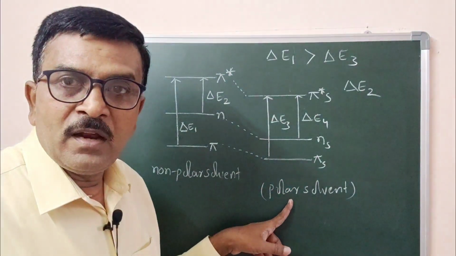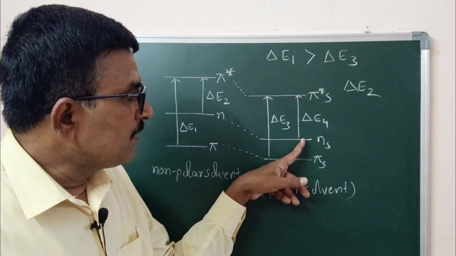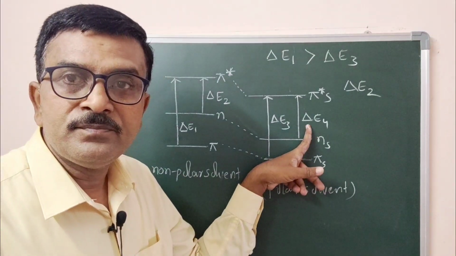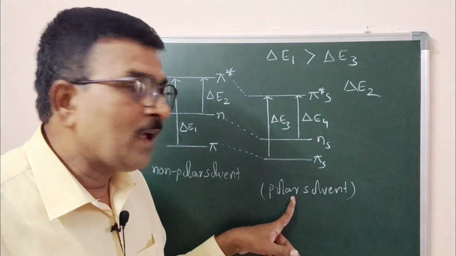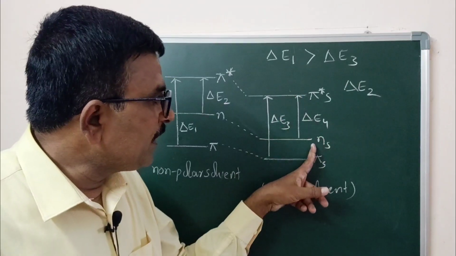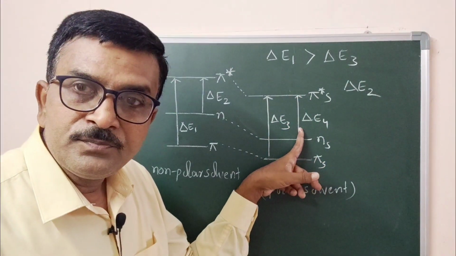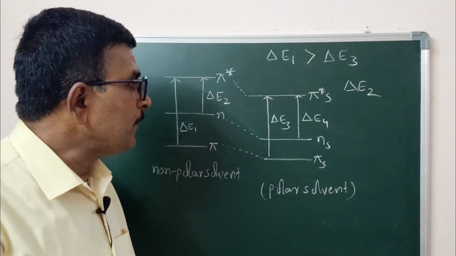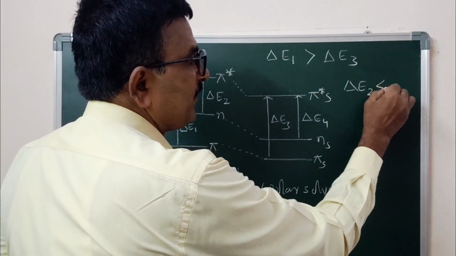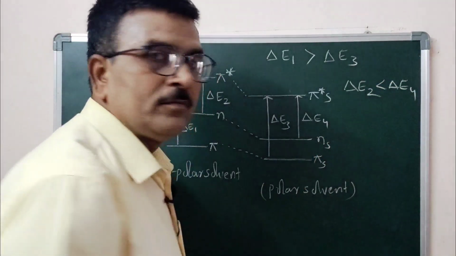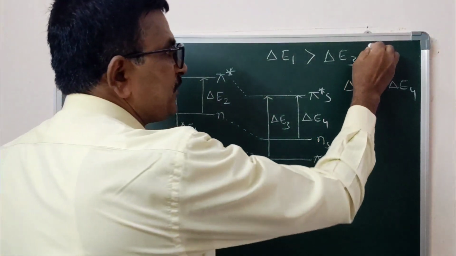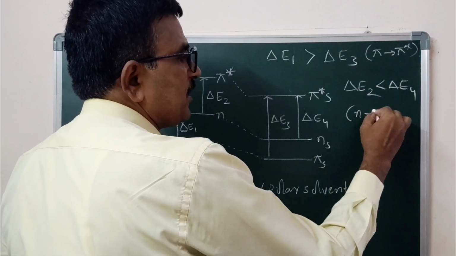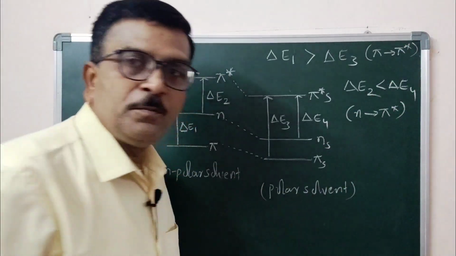Now coming to the presence of polar solvent, the energy difference between n orbital to pi star orbital is delta E4, where in the presence of polar solvent, the energy difference between n to pi star orbital is more when compared to the presence of non-polar solvent, that is delta E2 is less than delta E4. Are you following? This is for pi to pi star transition. This is for n to pi star transition.